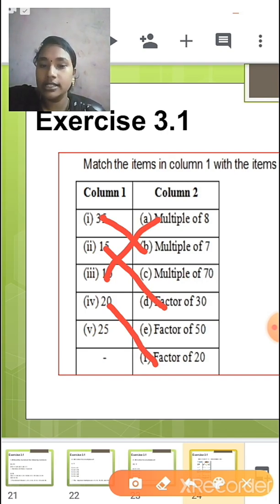Next we have 25. Is 25 a multiple of 70? No. Is it a factor of 50? Yes, it is a factor of 50 because 25 2s are 50. So did you understand this? Let me show you the answers.